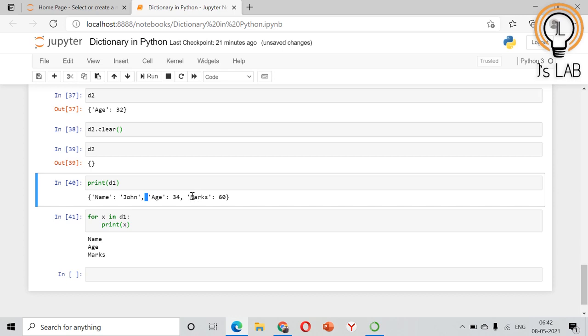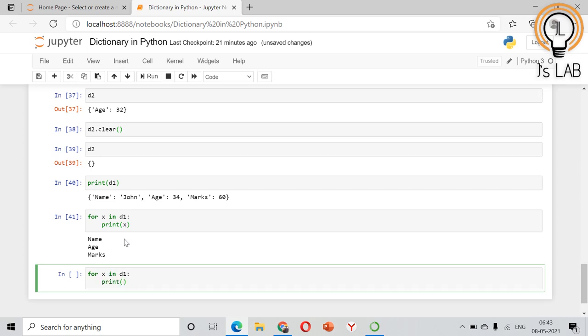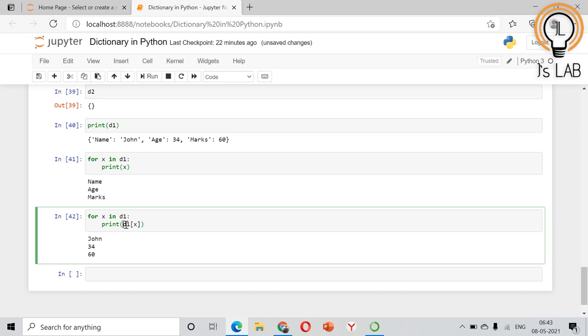Now if you want to print all the values in the dictionary, you need to change this: for x in D1, print D1[x]. x will be the key, and D1 square bracket x means it will print the corresponding values, John, 34, 60.